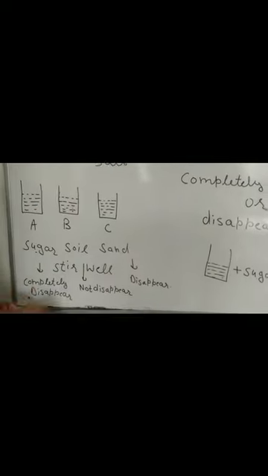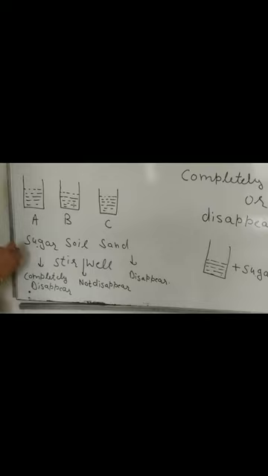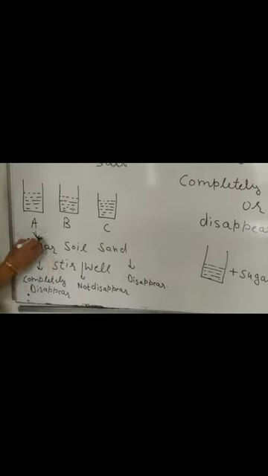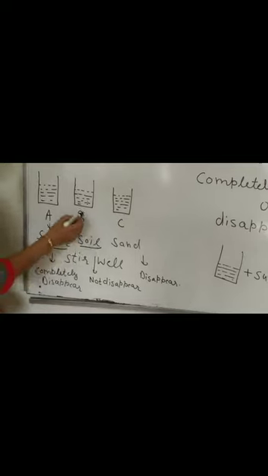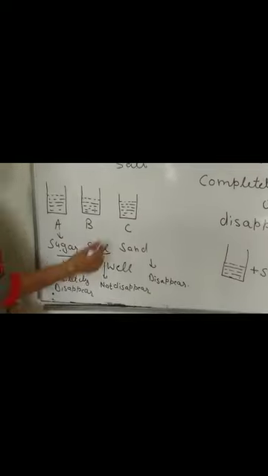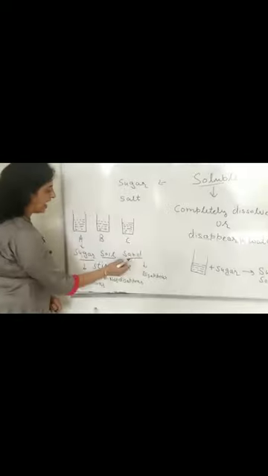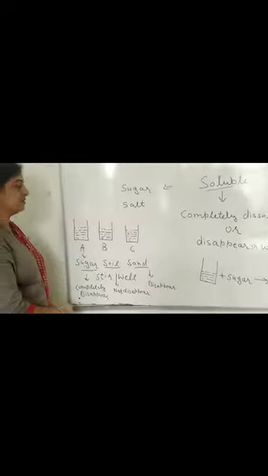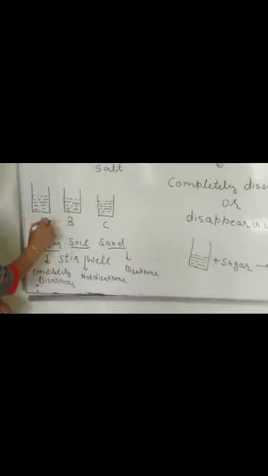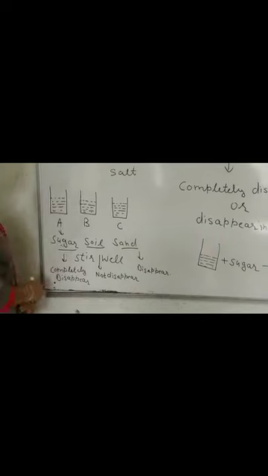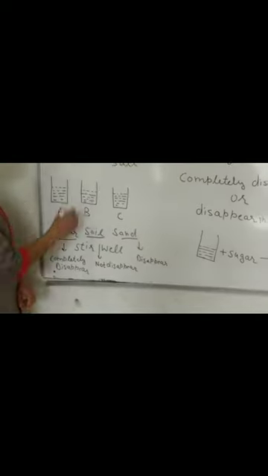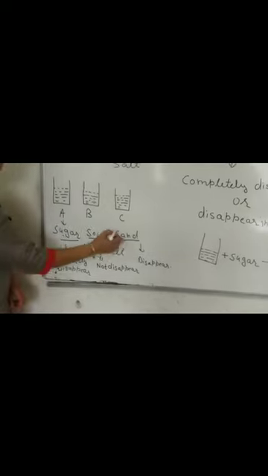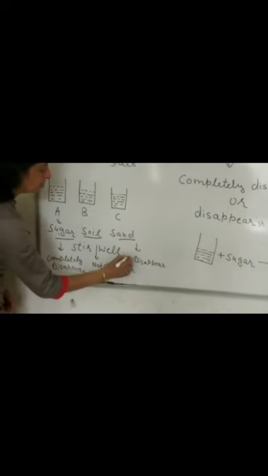Fill them half with water. In beaker A, add 1 tablespoon of sugar. In beaker B, add 1 tablespoon of soil. And in beaker C, add 1 tablespoon of sand. You will see that sugar will completely dissolve in water, soil will not dissolve in water, and sand also will not disappear in water.